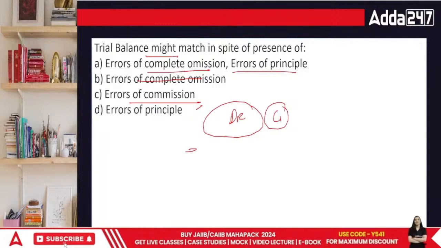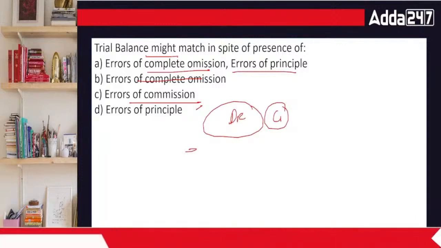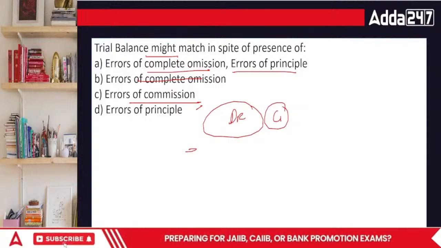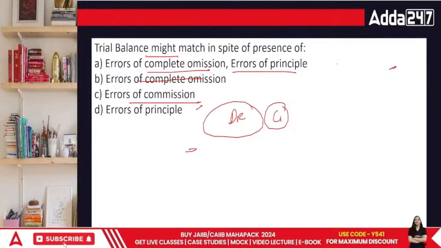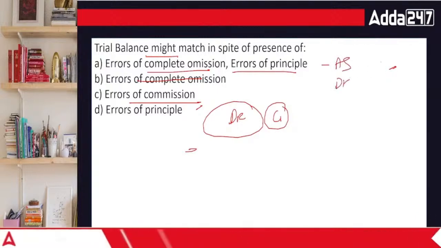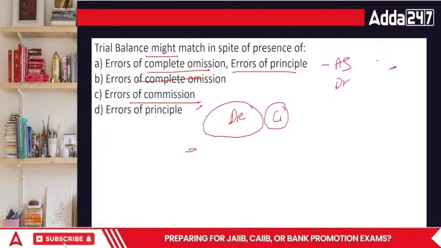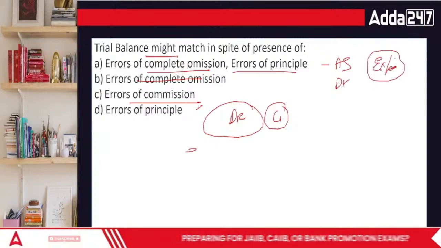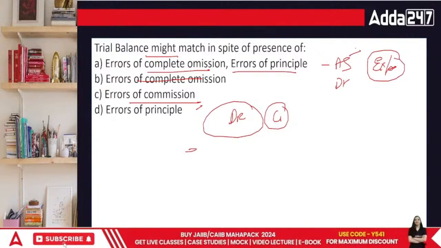Now the point is complete omission is given in A and B. Error of principal is when an asset which is on the debit side is noted as an expense, or an expense is noted as an asset. This happens when the organization is not noting down things properly.